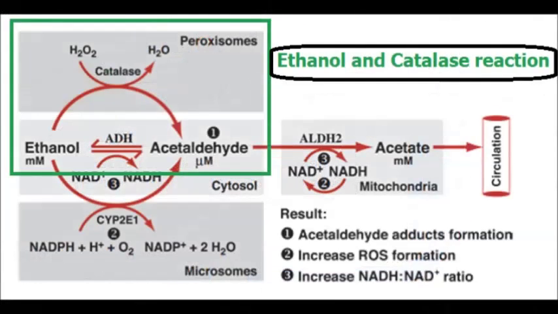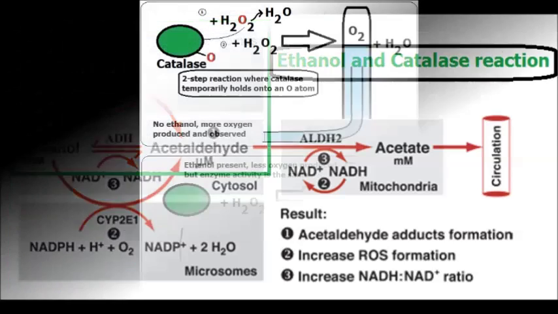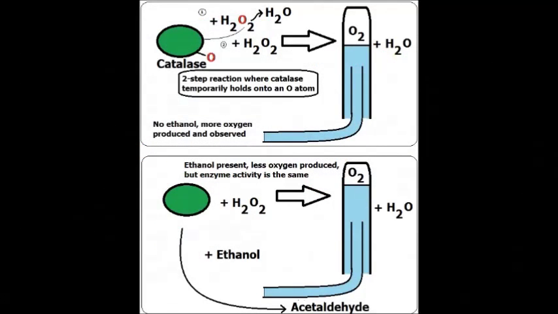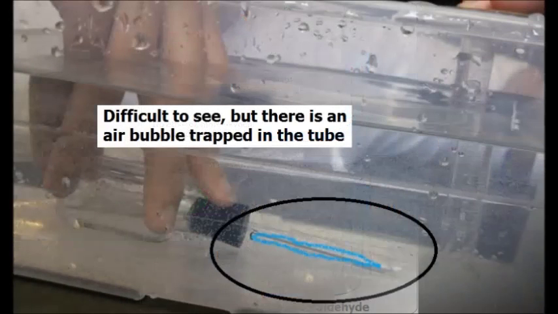In the presence of ethanol, however, as illustrated by these diagrams, catalase will perform a reaction that simultaneously decomposes ethanol and hydrogen peroxide while yielding acetaldehyde and 2 water molecules. Therefore, in the presence of ethanol, hydrogen peroxide may be broken down without producing any oxygen gas. In our lab, this would result in a decreased volume of water being displaced in the inverted graduated cylinder by oxygen, and thus a perceived, but not actual, decrease in enzyme activity.